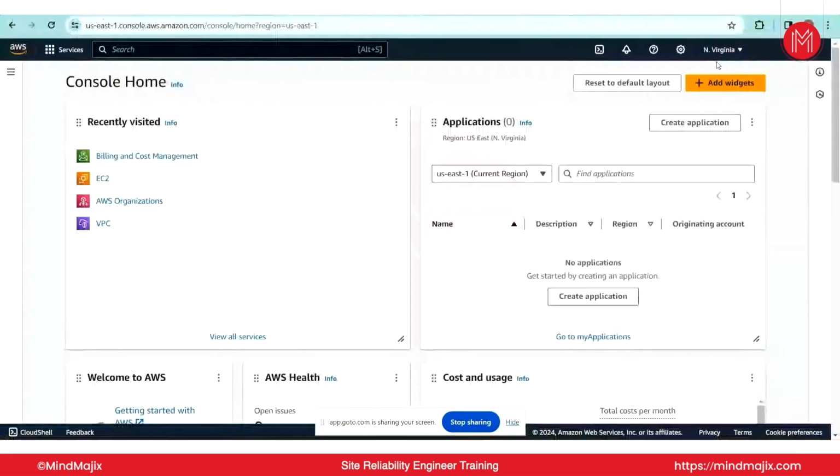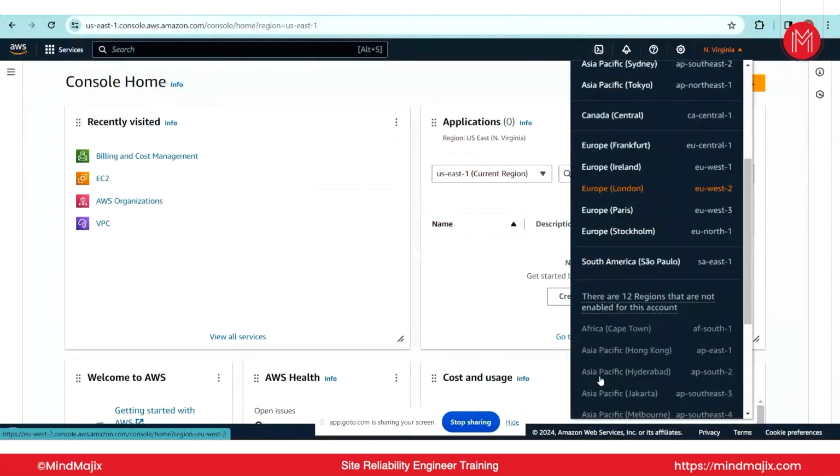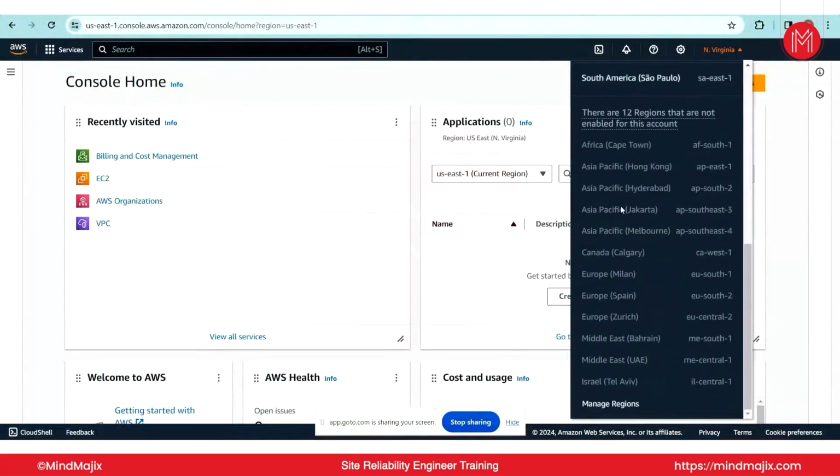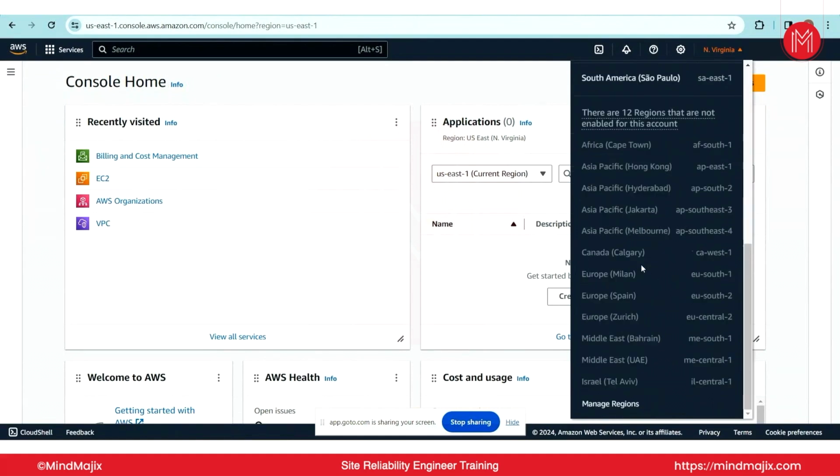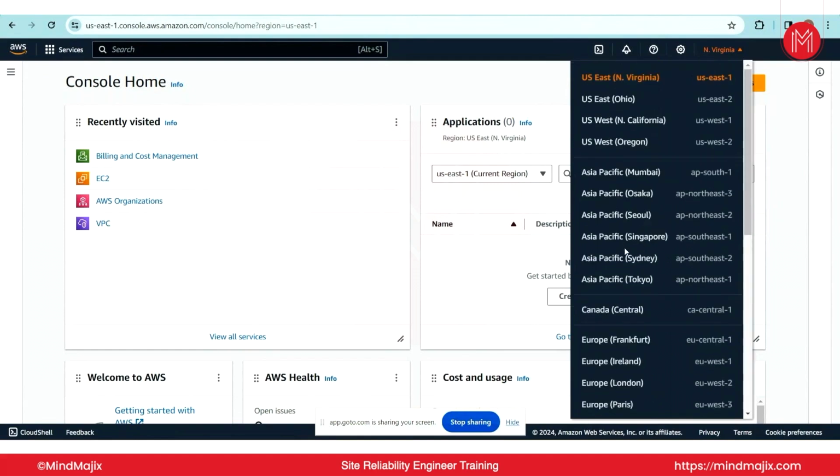Here, currently you are only able to see a few regions. It is also telling that there are 12 regions that are not enabled for this account. Even Hyderabad is a region, and in Hyderabad we have availability zones. You need to go and request from AWS by clicking on manage regions, and if you want to utilize more, you will be charged, and you need to get access from their customer care before these regions are enabled. Anyway, we don't need all that. We just need one region, which is more than enough, such as North Virginia or any other region.